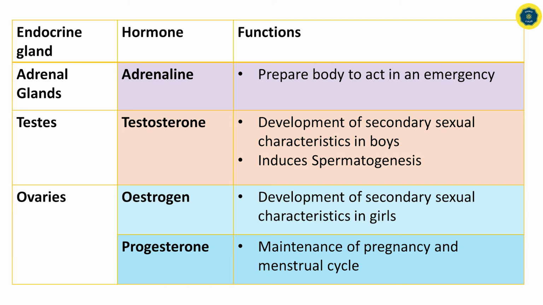Then we learned about the adrenal glands. Adrenaline is the hormone secreted from the adrenal glands. It can prepare the body to act in an emergency. Testes secrete testosterone. Testosterone helps in the development of secondary sexual characteristics in boys, and it can induce the process of spermatogenesis. Ovaries secrete estrogen and progesterone. Estrogen helps in the development of secondary sexual characteristics in girls, and progesterone maintains the pregnancy and the menstrual cycle.